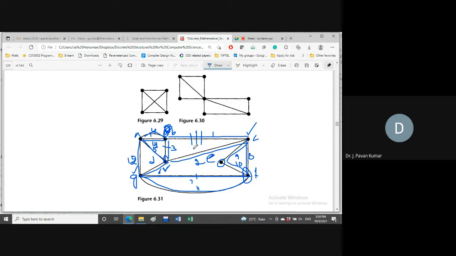Yes, this is the starting point. You can start at any edge, and if we start at B we can go to any edge, so B to C, let us assume. Whatever the end point that we have considered for the current edge, that is C. From C, how many alternatives are there that we have to see?